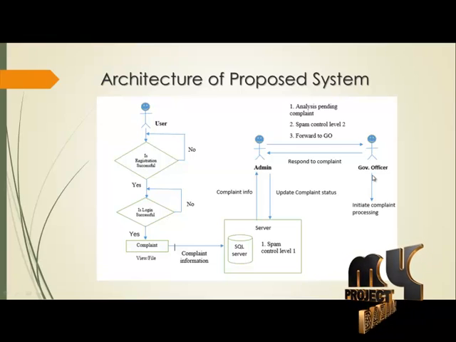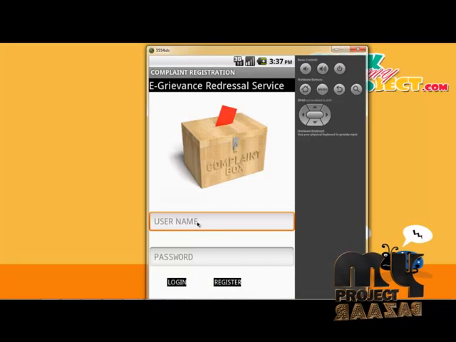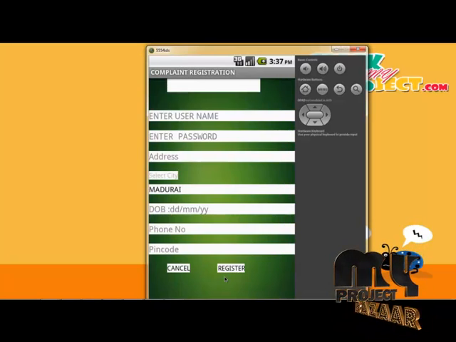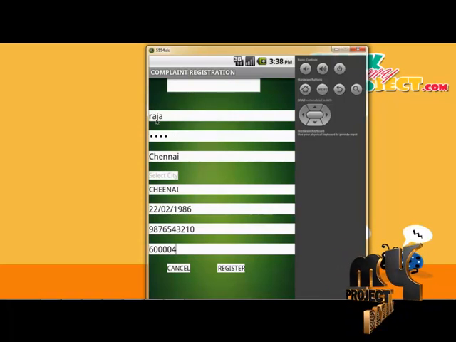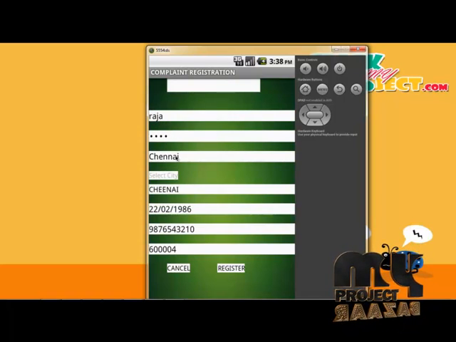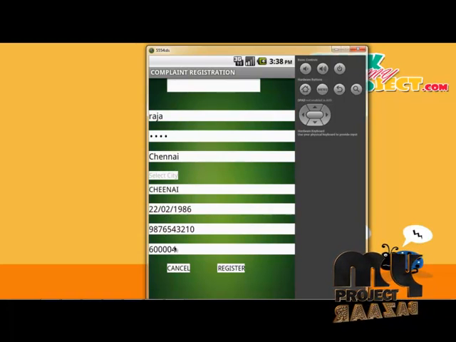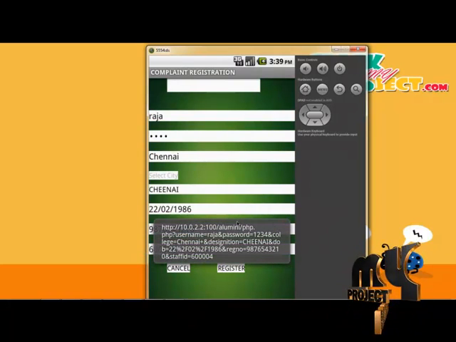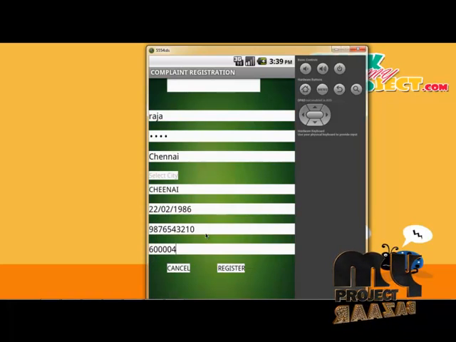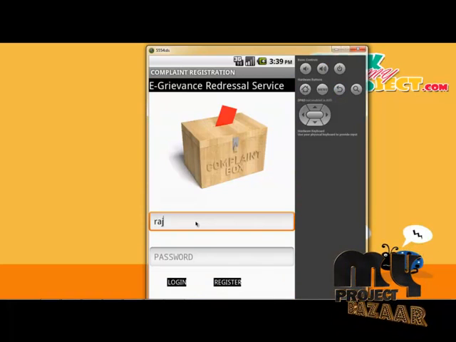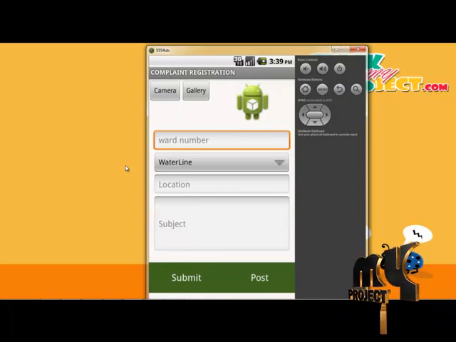Let us see the demo of the project. First, the username and password, the registration process. I click on the registration process. Enter the name Raj, username Raja, the password, and the city Chennai. We enter the area location, the city Chennai, date of birth, phone number and pin code number. The person is registered to the database. The database is stored in MySQL DB. So this is Raja, and I log in with the new registration.